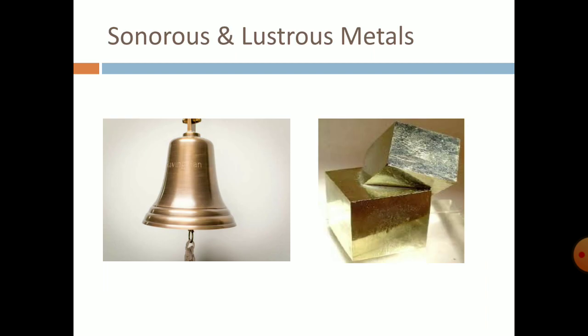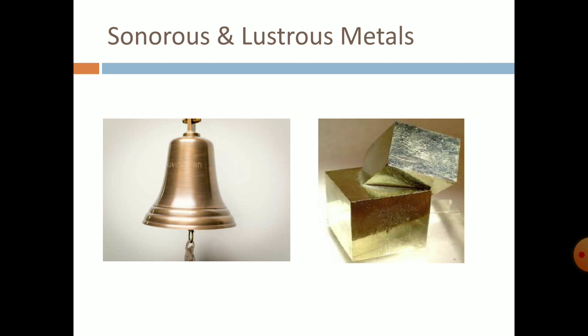So let us understand that in this image. This is one bell. Whenever this bell is made out of metal, always understand why it is made of metal. Because of the sonorous property of the metal, when you strike that bell, it will create a bell ringing sound, right? So that is why.